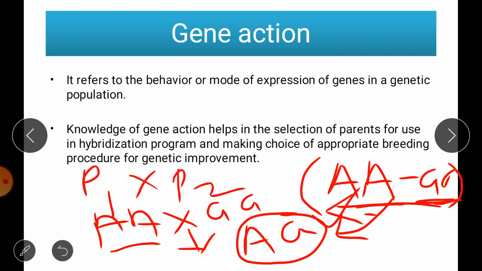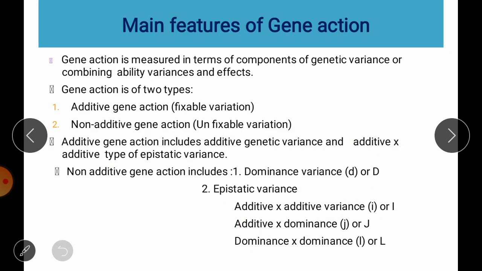It will help the breeder in the selection of parents for use in the hybridization program, as well as help make a proper choice of breeding method for developing a new cultivar, or if you want to make an improvement in already existing varieties. For that purpose, which breeding method will be suitable depends on the gene action.